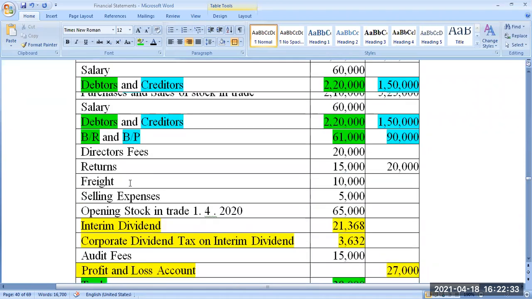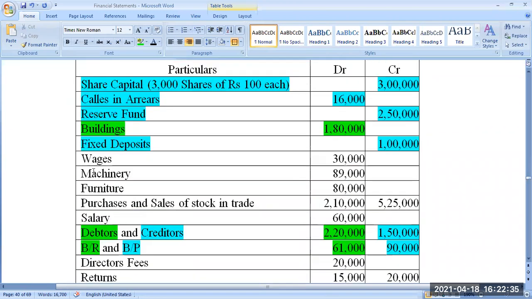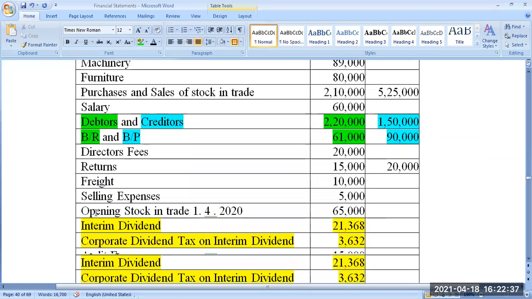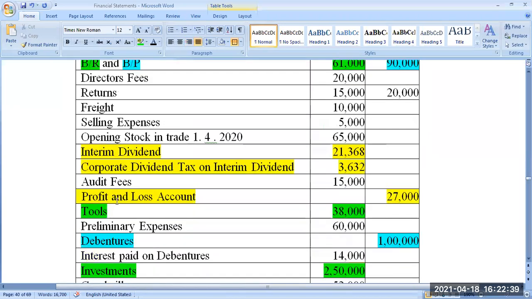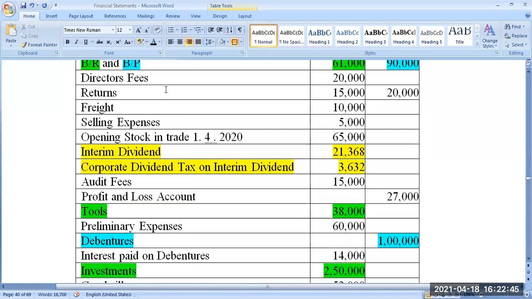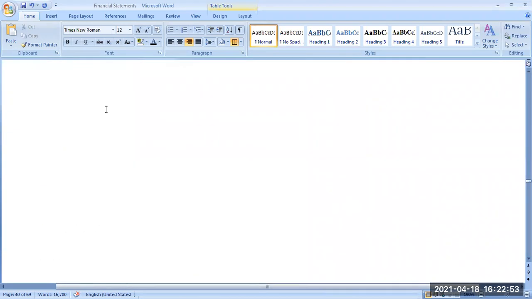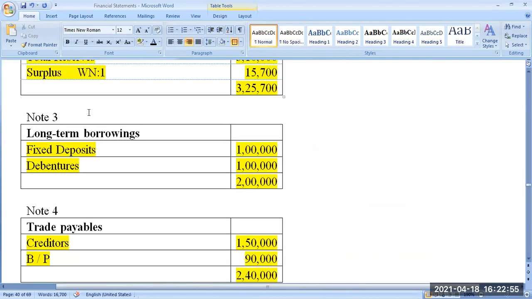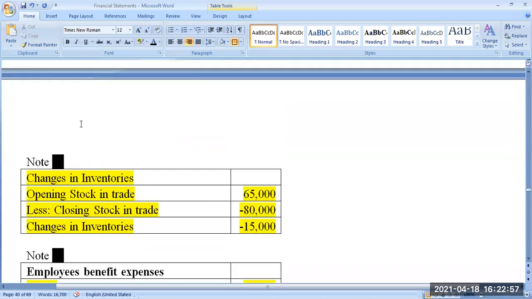Somebody help me, I'm not able to get it. Profit and loss account. Yeah, this is there now. Profit and loss account, it is 27,000. Meaning, this company, in the beginning of the year, already has 27,000 rupees as profit undistributed to the shareholders. That amount is available for now also. Okay, so that is 27,000.